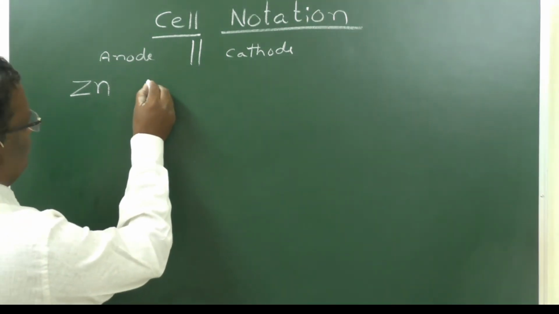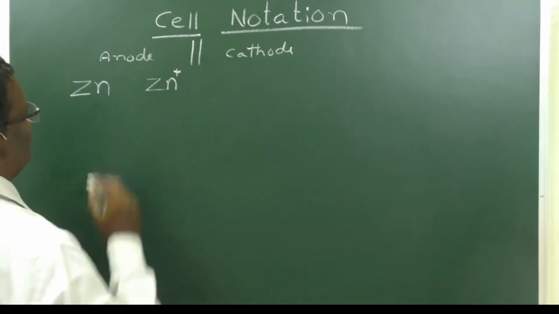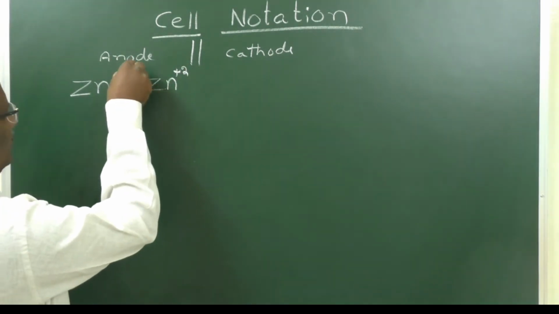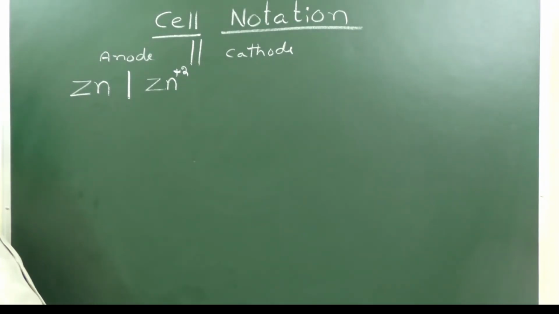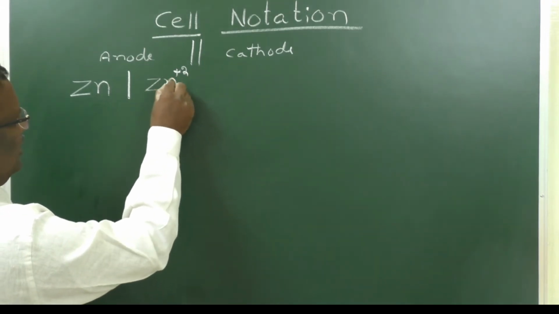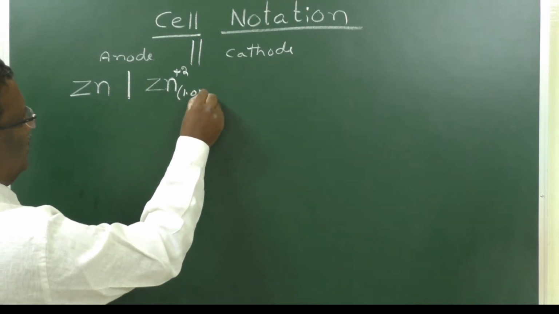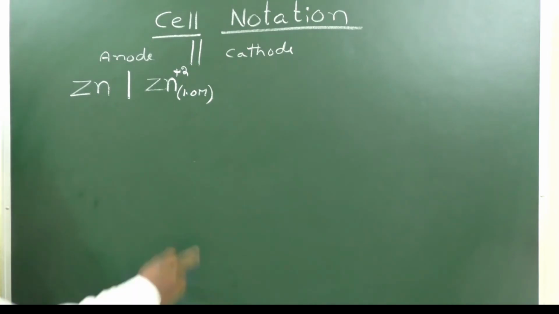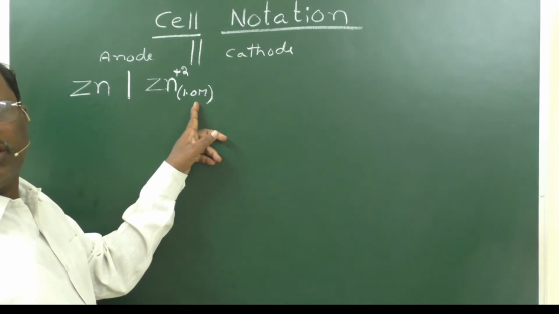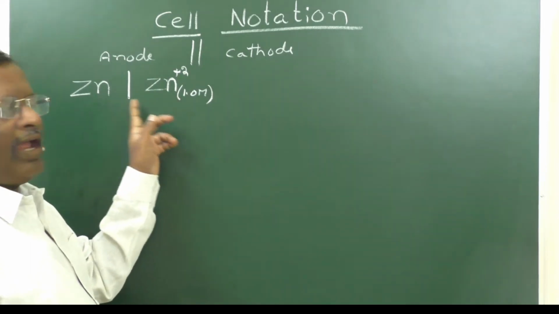Then the electrolyte which contains zinc ions should be represented with its charge, and a vertical column should be drawn to separate these two. Here it is essential to mention the concentration of the electrolyte. Suppose it is 1 molar concentration, we should write 1.0 mole. If it is 0.5 mole, we have to write 0.5 mole, because the potential mainly depends upon the concentration of the electrolyte. So, this is the way to represent the anode.